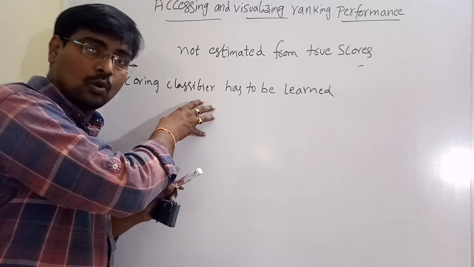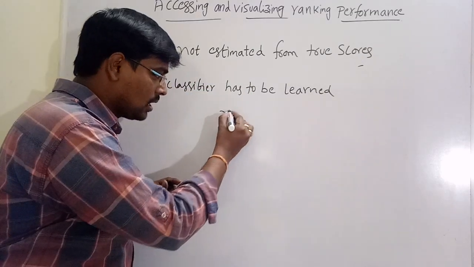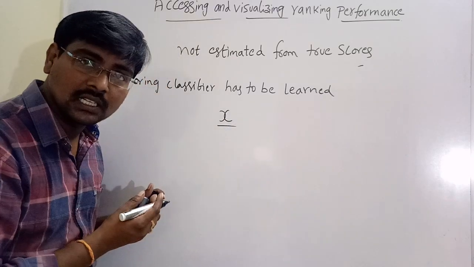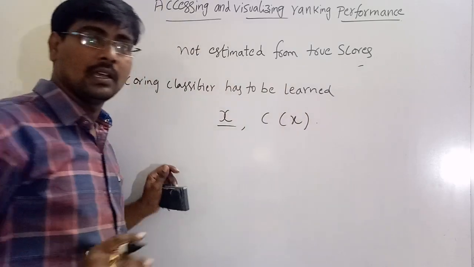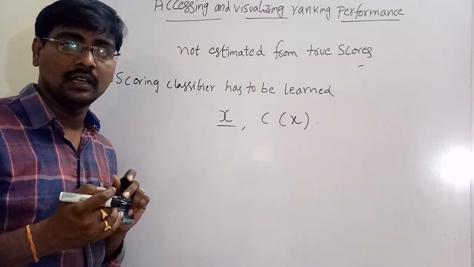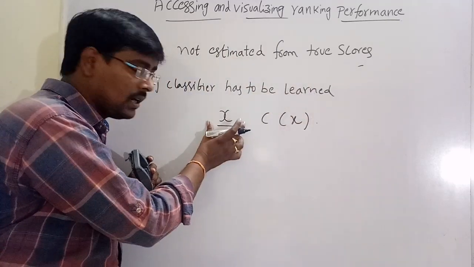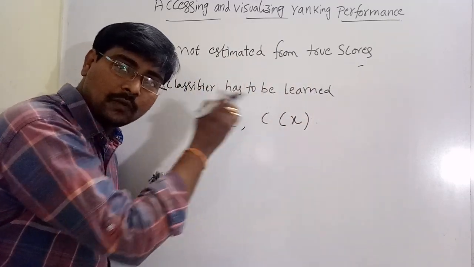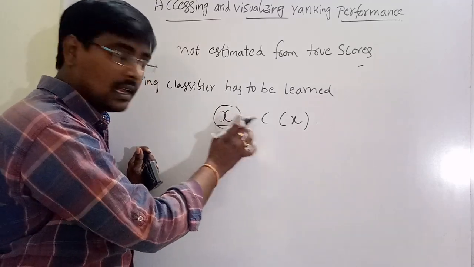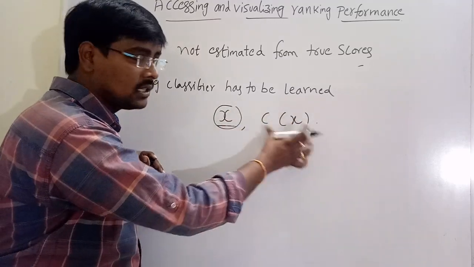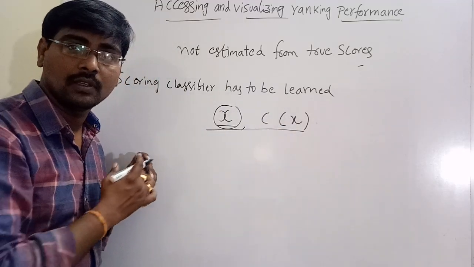Here also the scoring classifier has to be learned from examples in the form of instances x with the class labels c(x). The scoring classifier learns from different examples in the form of an instance x, and the class label of the instance x is c(x). From this the scores are assigned.